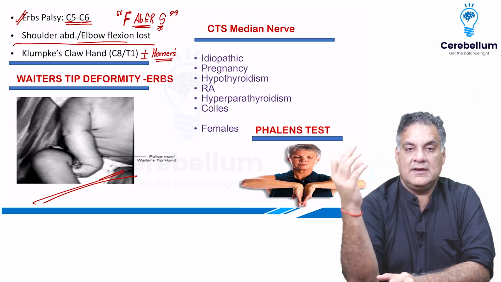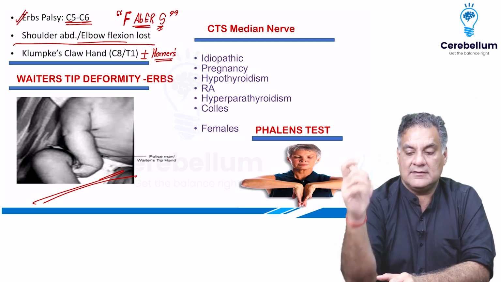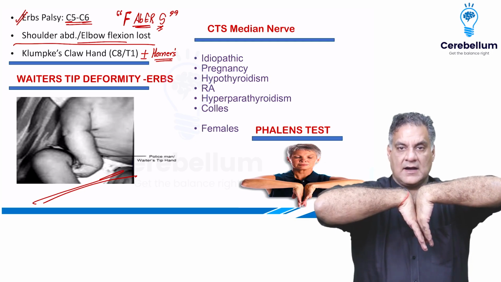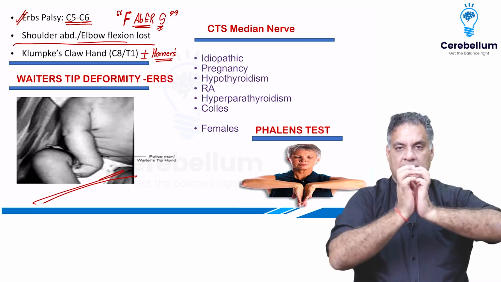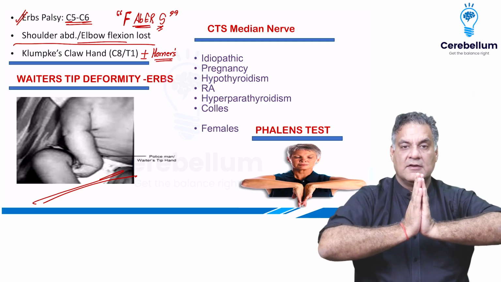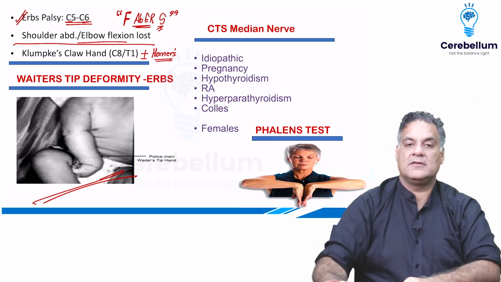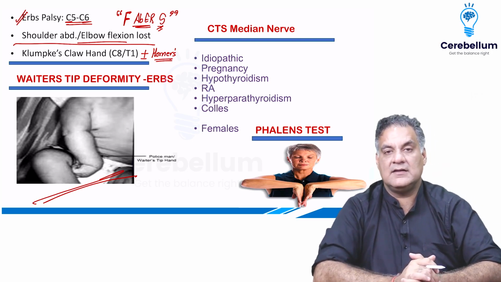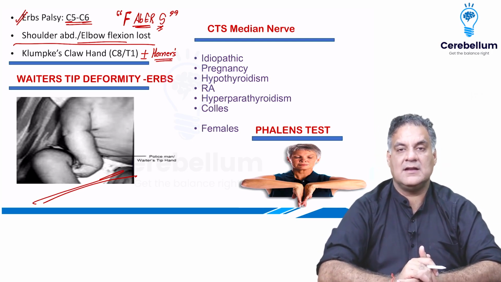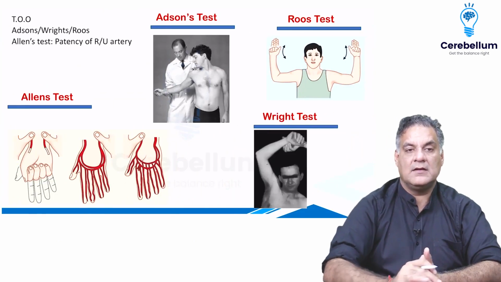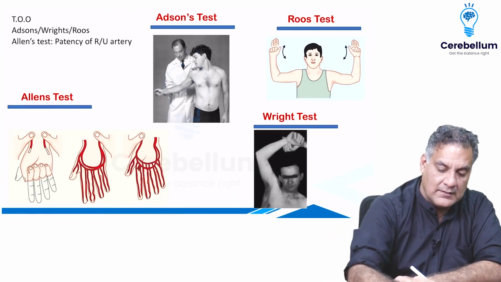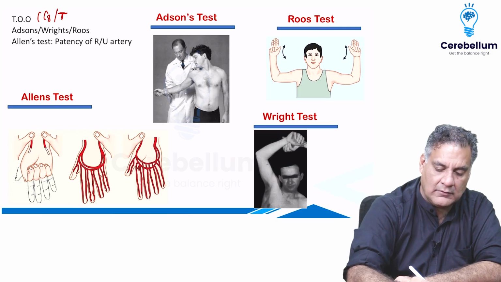The commonest is median nerve palsy, called carpal tunnel syndrome, which has the inverted namaskar, or the phalanx test, or a straight namaskar called the reverse phalanx test. The most common cause is idiopathic, but it can be associated with some fractures, arthritis, hormone disorders, or pregnancy, and is more common in females. All right. Some more compression neuropathies are thoracic outlet syndrome, where C8 and T1 are more commonly involved.